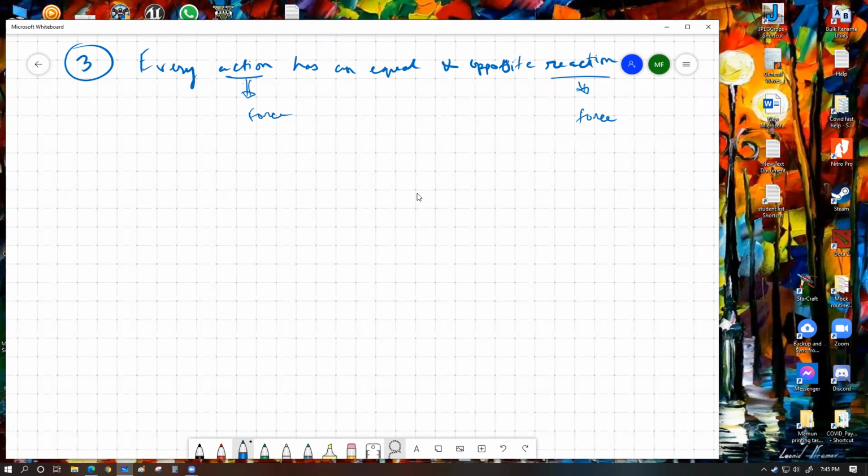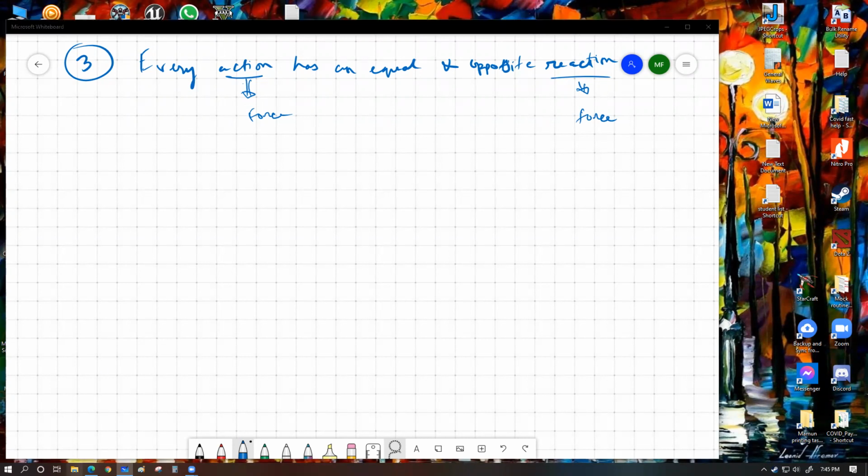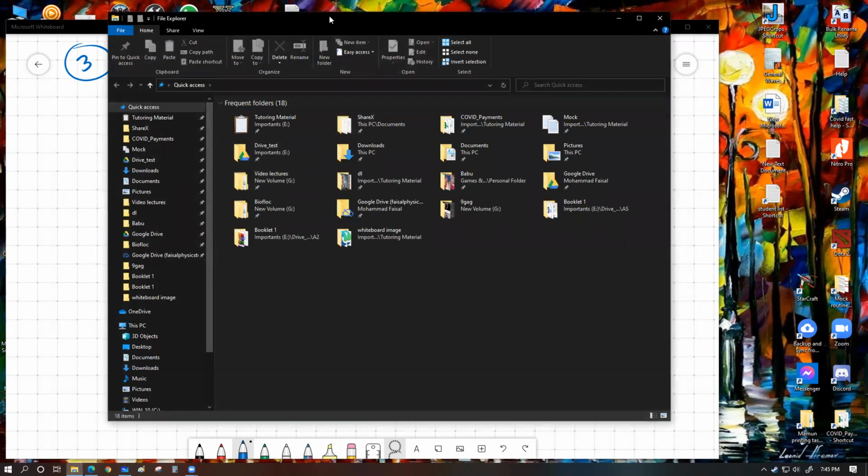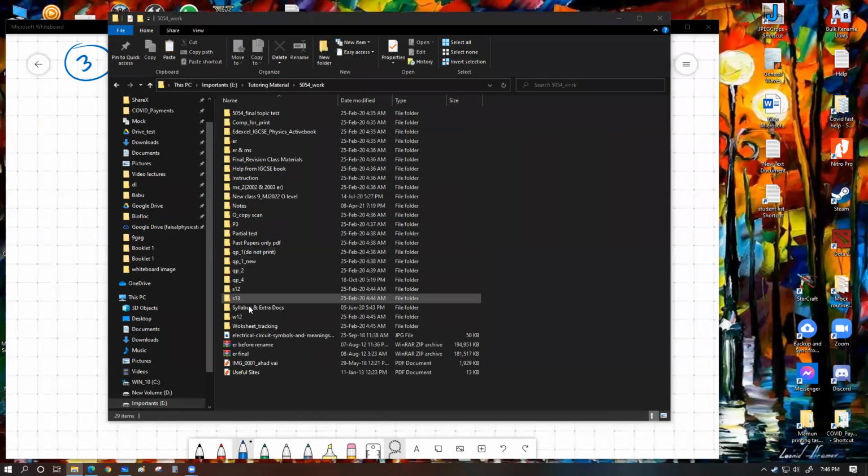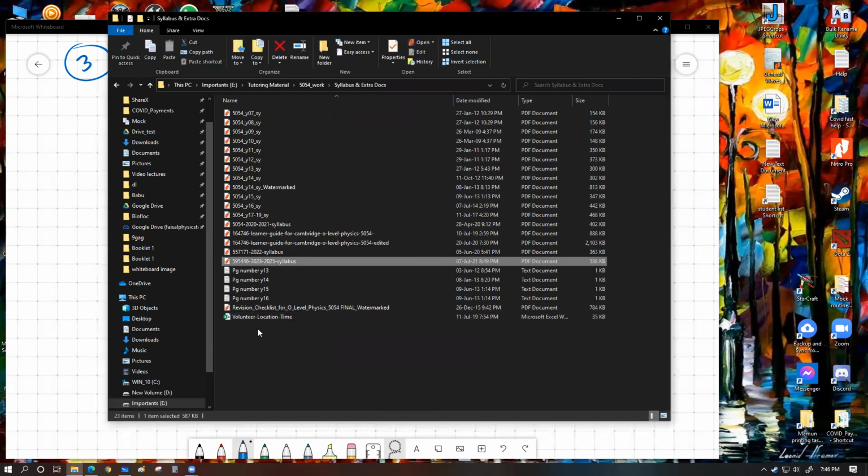You kids have the concept of momentum in your syllabus, but you do not have the concept of... what is it called? You do not have the... where is my download folder? Documents. So this would be...